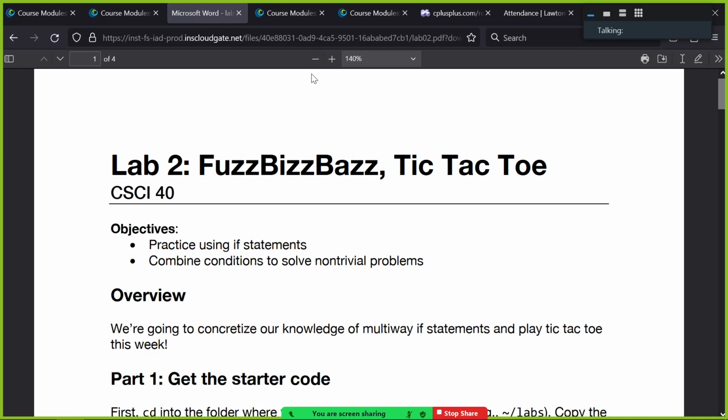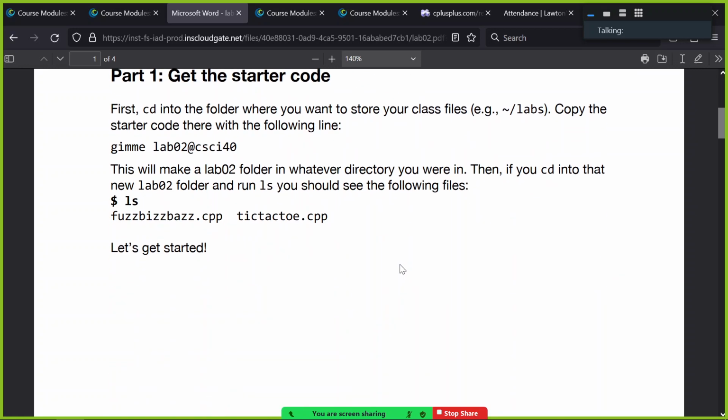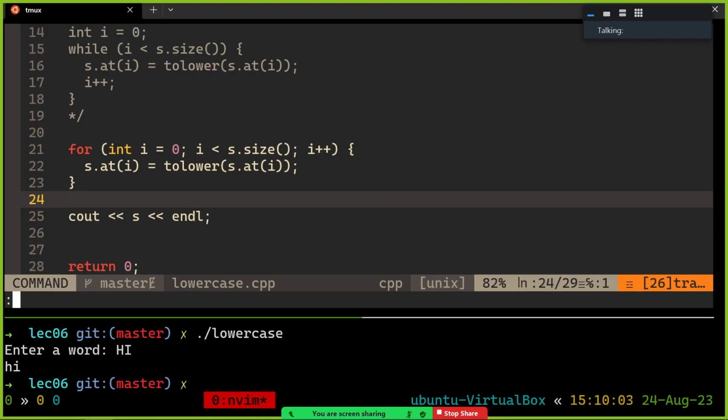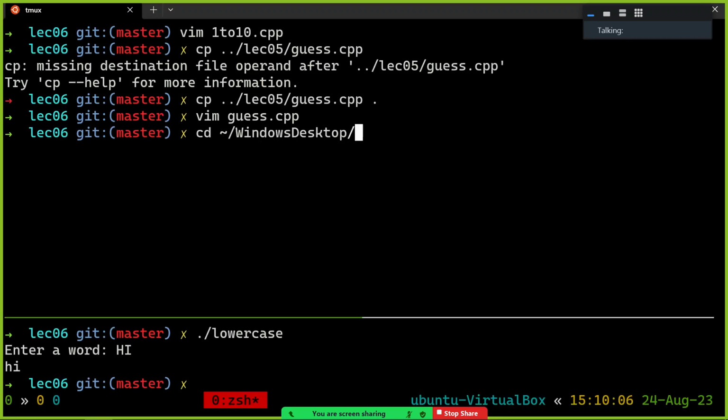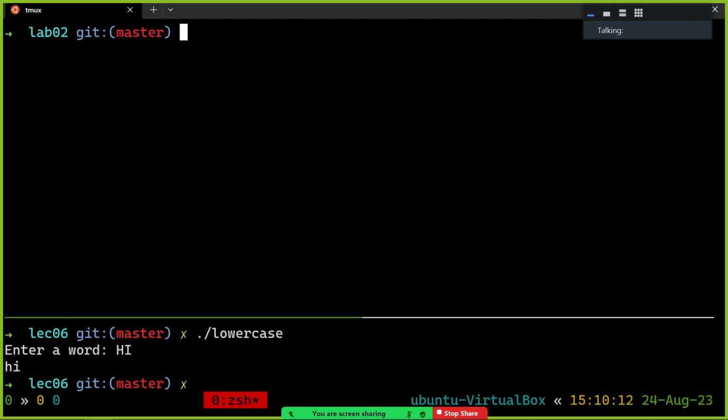All right, so this is all about conditionals, because I want to give you some time for loops to sink into your brain before I ask you to do loop labs. So let's do conditional labs. I'm going to do FuzzBizBaz, what I call it, and then we're going to do a tic-tac-toe program as well. All right, so step 1, as usual, get the starter code. So let me go to that. Starter code 4002. All right. So here are your 2 files that you will get starter code.